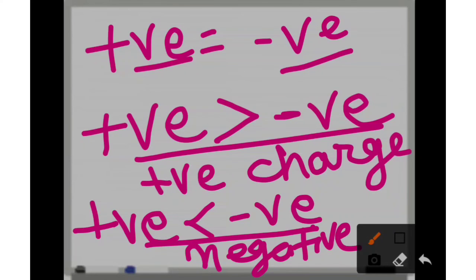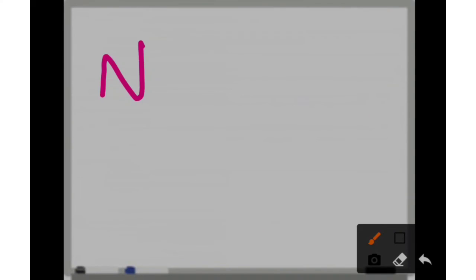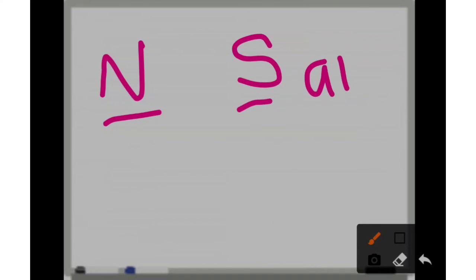Okay, and it is same like magnets, that we know that when north pole and south pole, these two poles are opposite, means unlike poles are there, so they are going to attract each other.